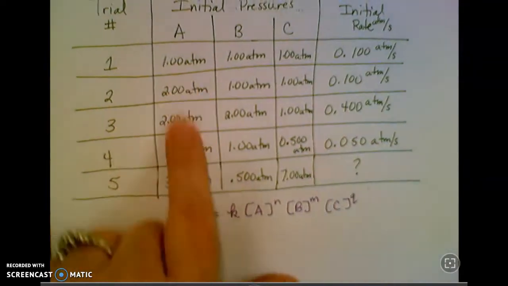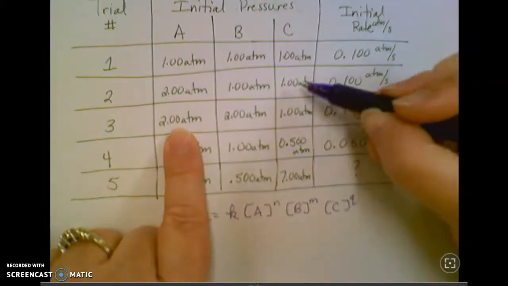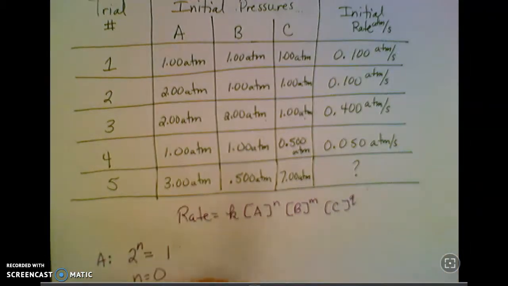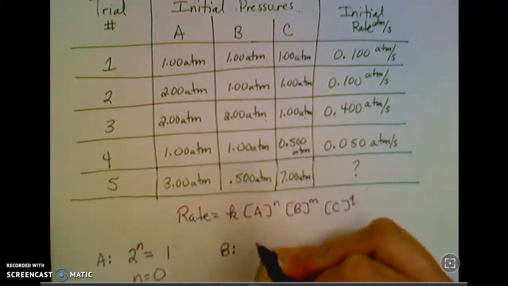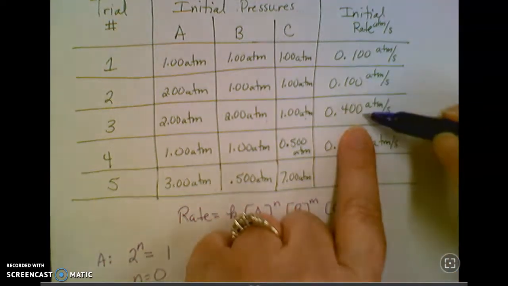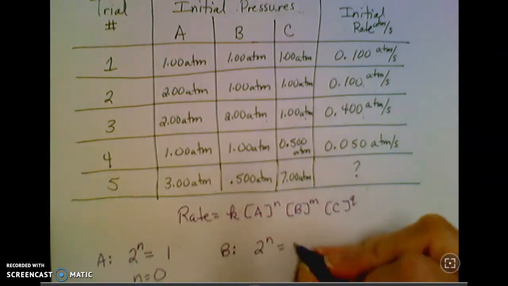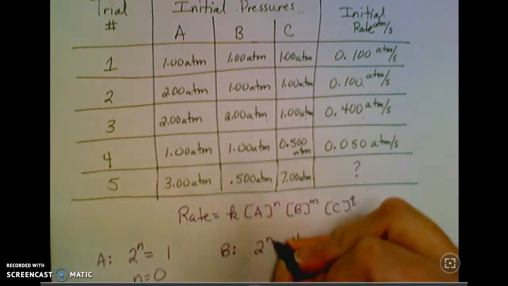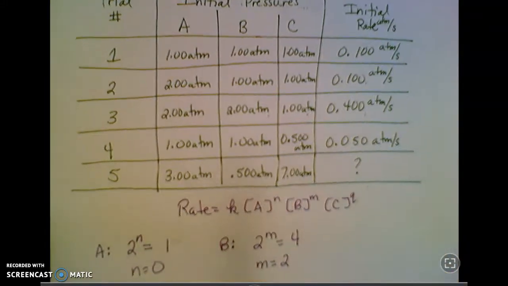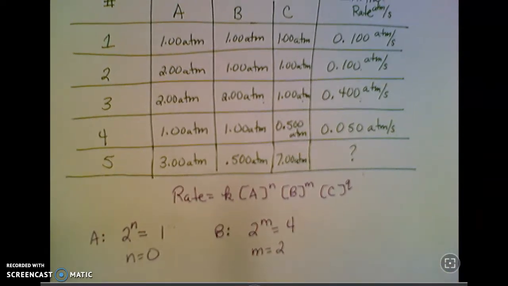Keep going here. Between trials 2 and 3, A stays the same, C stays the same, and B has doubled. So for B, doubling my concentration leads to a 4-fold increase in rate. So 2 to the M equals 4. Sorry, that's M for B. So M is equal to 2. 2 squared equals 4. Makes sense so far, I hope.